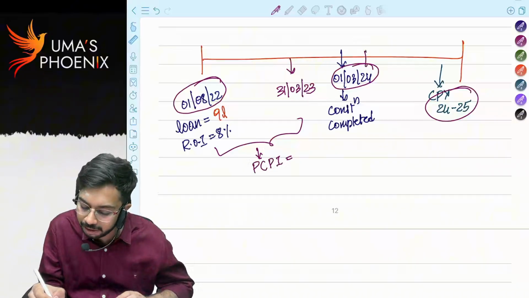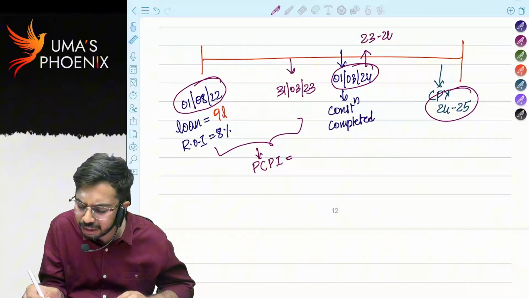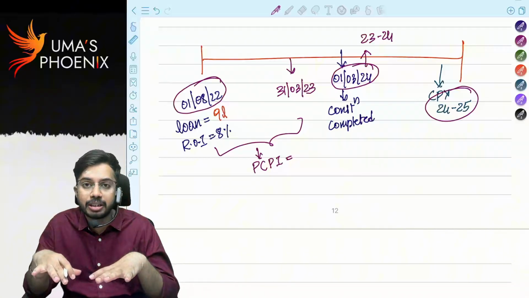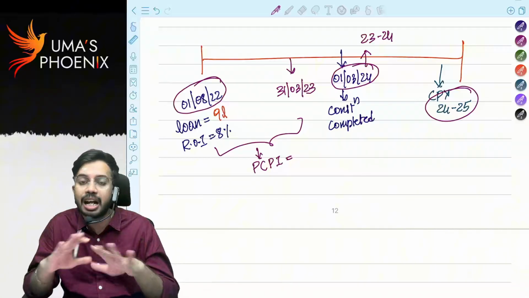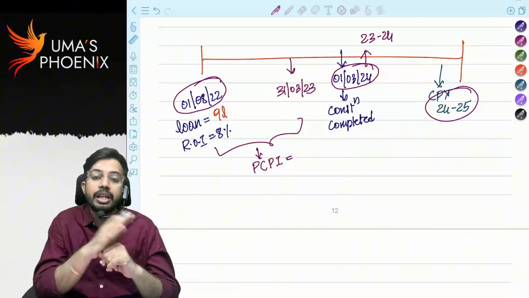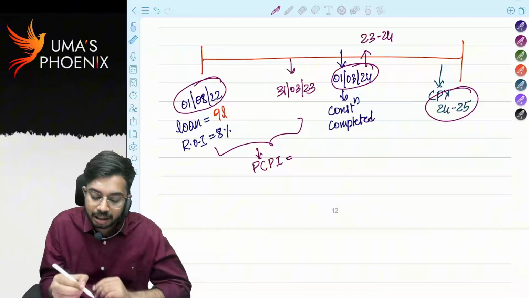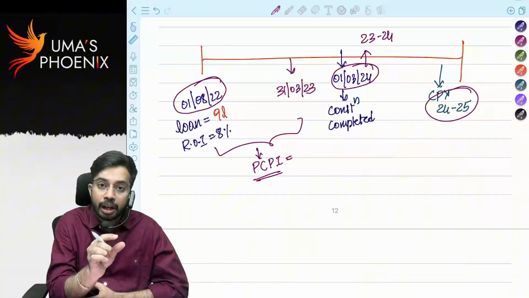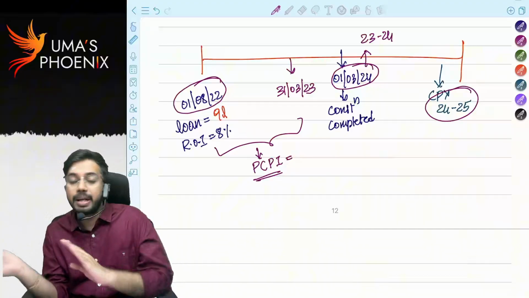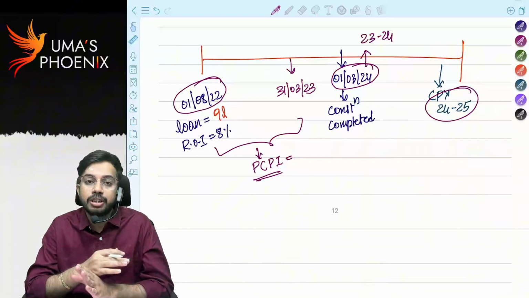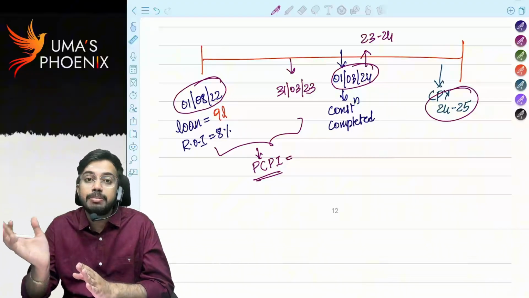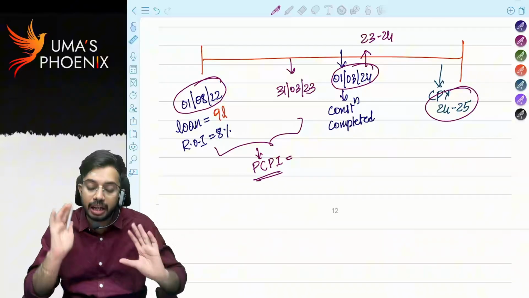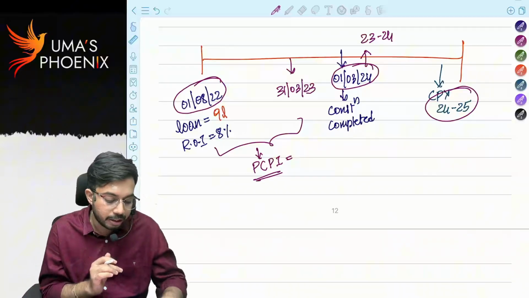That means effectively in 23-24 the house property came into existence. So 23-24 interest is current year interest. Before 23-24, whatever the interest is there, that interest we call as pre-construction period interest, from date of taking loan up to 31st March preceding the date of completion of construction. Before 1st March 24, what is 31st March? 31st March 23.